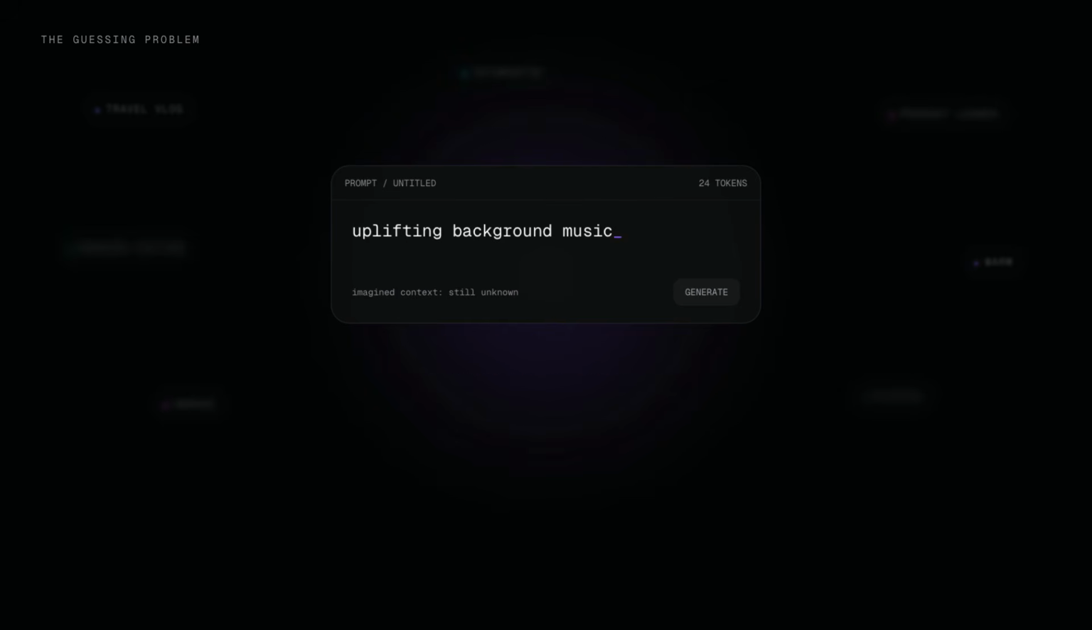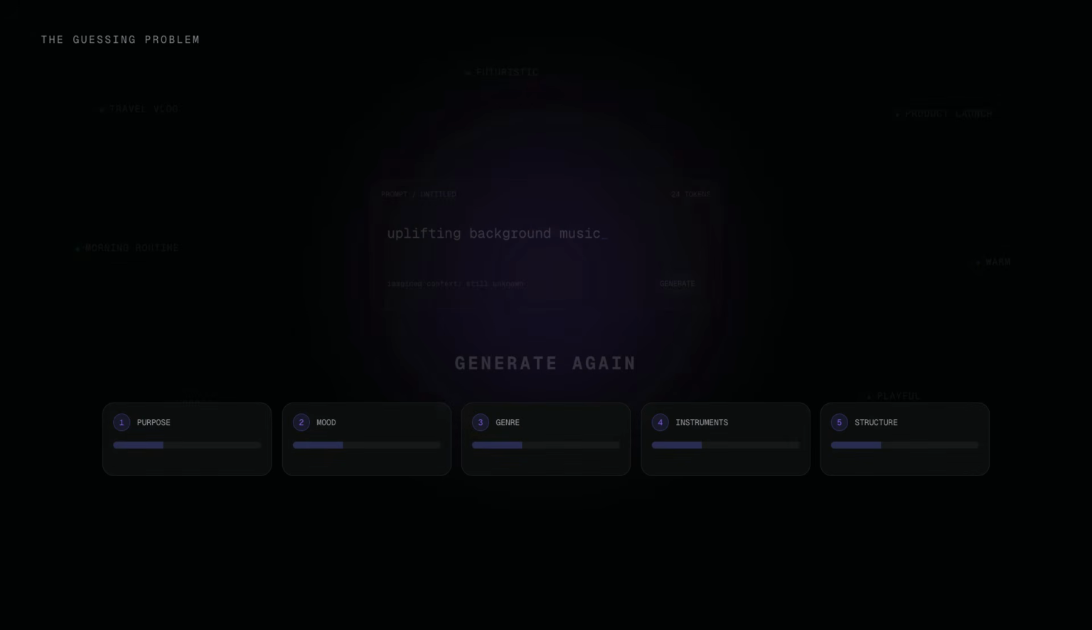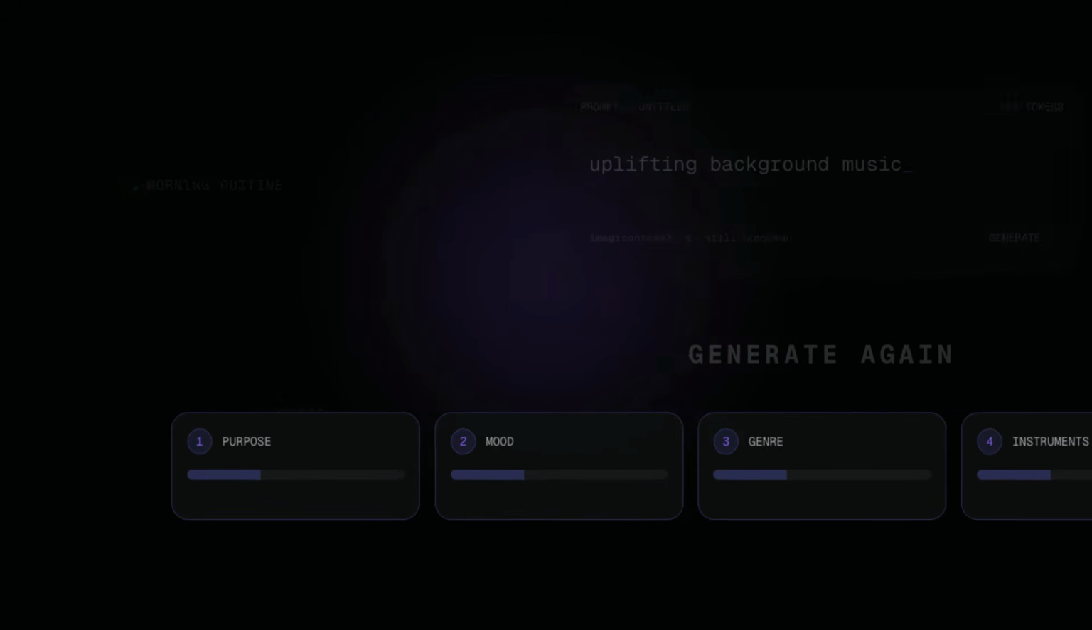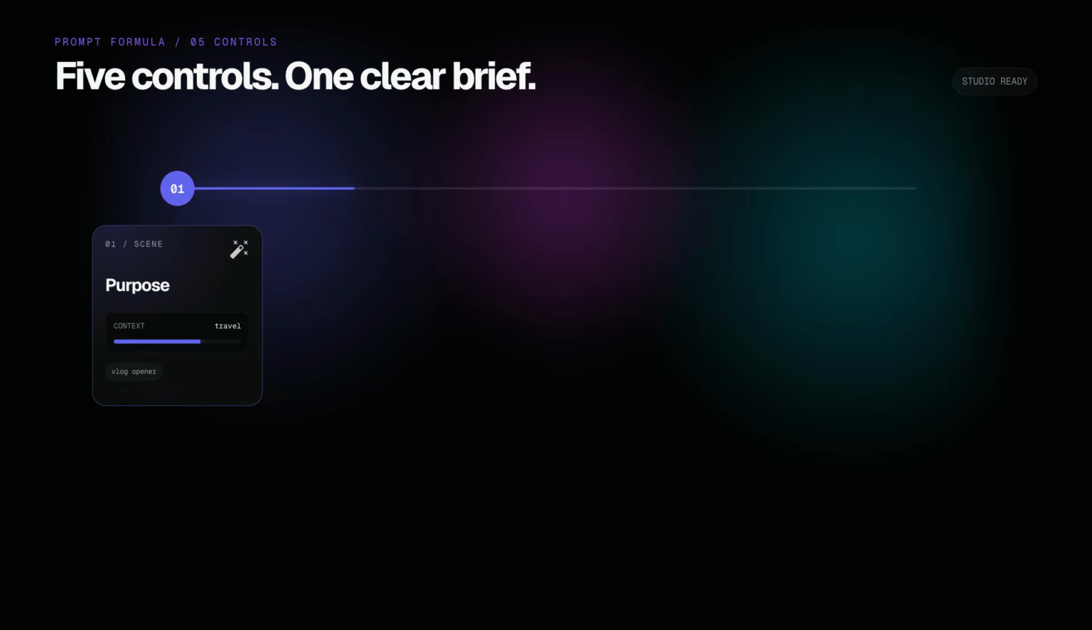The fix isn't to write a longer paragraph. The fix is to make 5 useful decisions. Here is the formula. 1. Purpose and scene. 2. Mood and energy. 3. Genre and tempo. 4. Instruments and production. 5. Structure and vocals. Think of these as 5 controls in a small music studio.